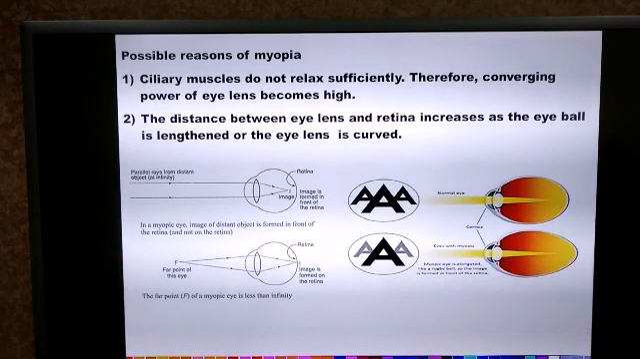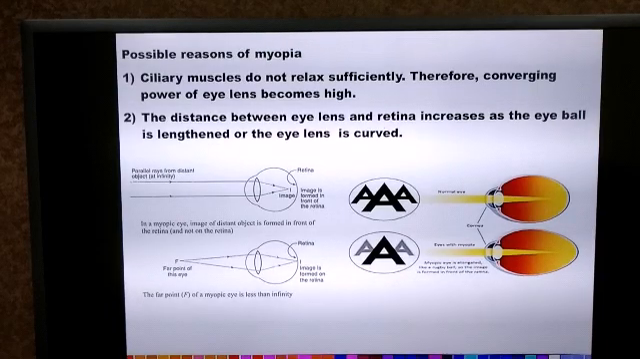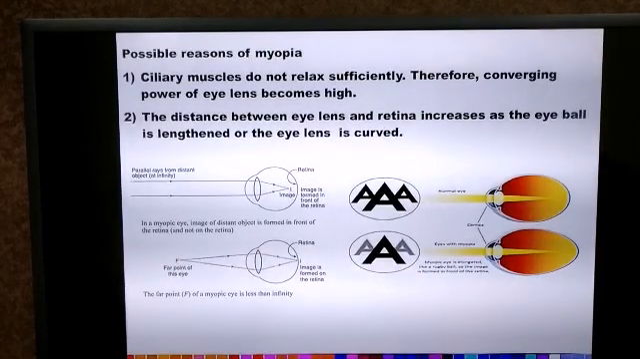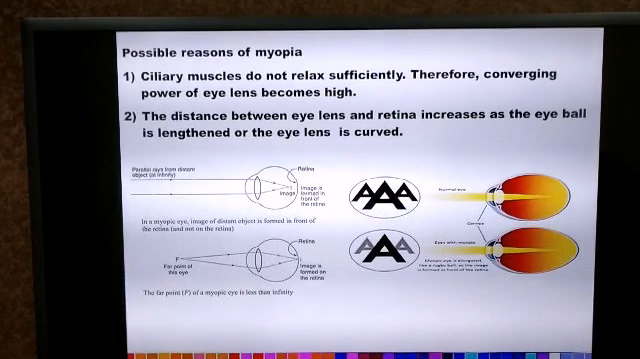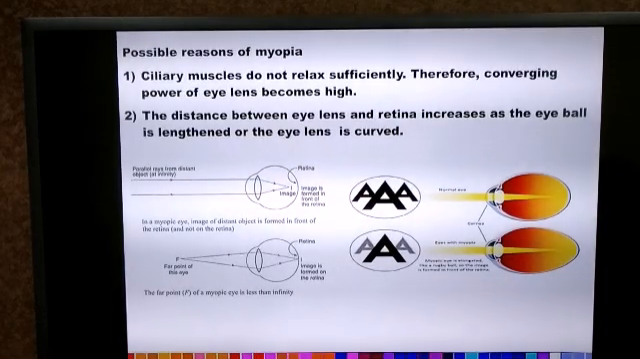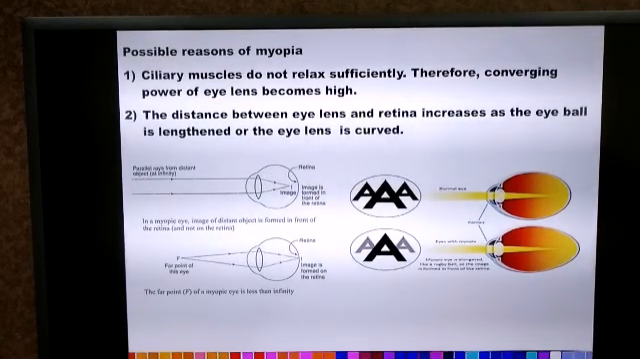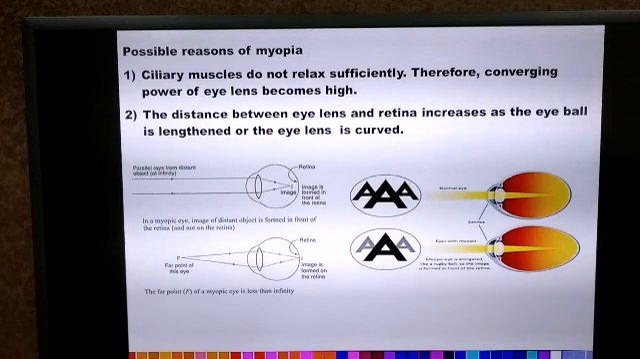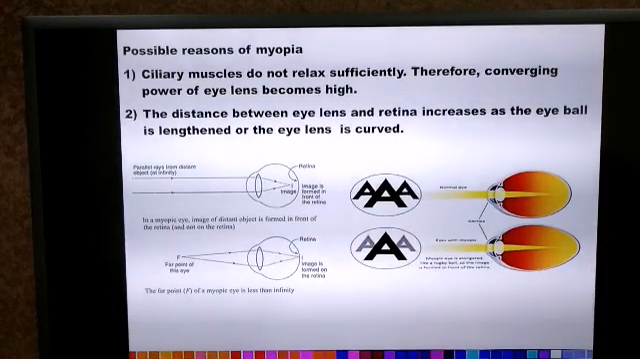Whenever we have to observe any distant object, another thing we know is that the lens has to become thin, isn't it? When the lens becomes thin, the image of the distant object will be formed exactly on the retina. So here the lens becomes curved or fat, due to which once again the image will be formed at a point in front of the retina.